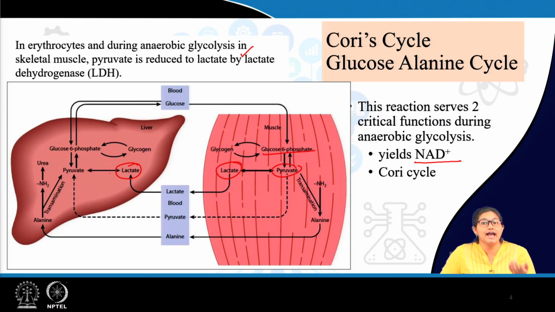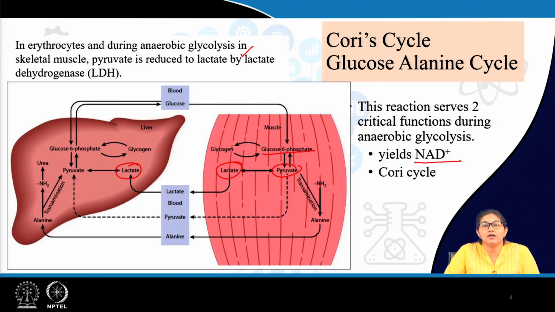So, this is basically an indirect way of providing energy to skeletal muscle. Skeletal muscle utilizes its own metabolite by transferring it to the liver, from where glucose once again comes to skeletal muscle. So, this is an indirect supply of energy to skeletal muscle, that is the Cori cycle.